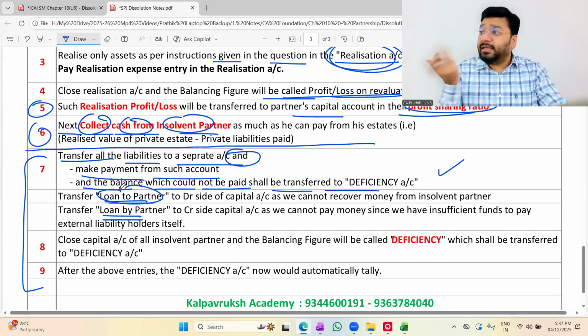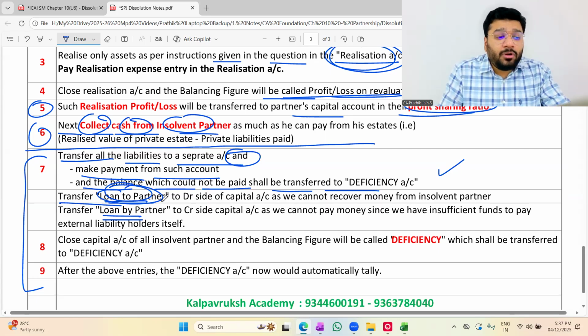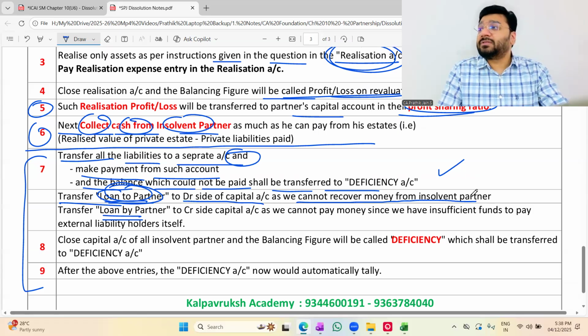Because already is insolvent. Nothing is recoverable. So we'll not receive the money. So how should I close the ledger? By transferring to capital account. Transfer the loan to partner to debit side of capital account. Why? Because we cannot recover money from insolvent partners.